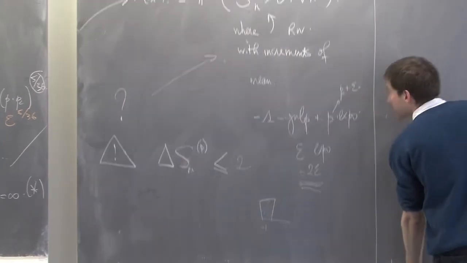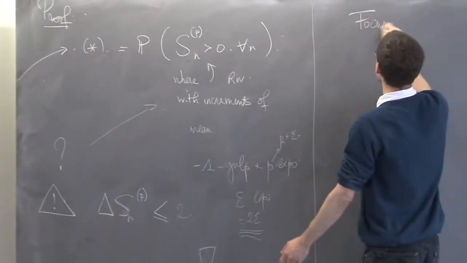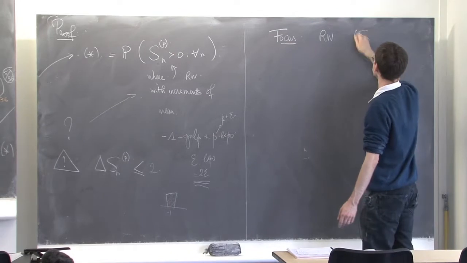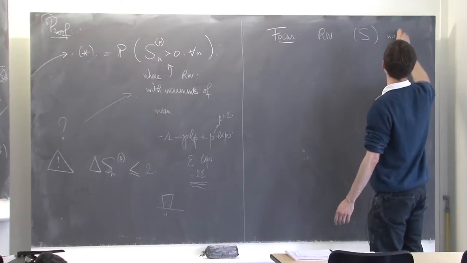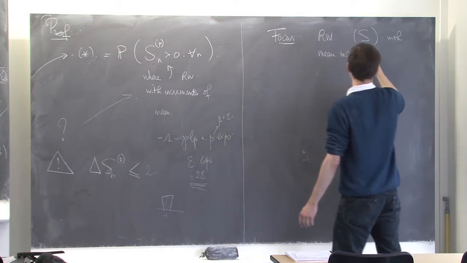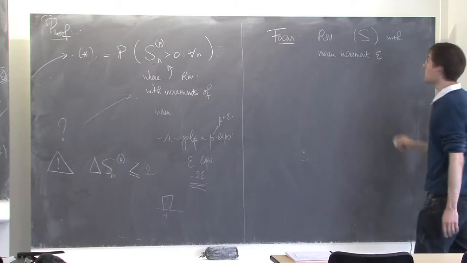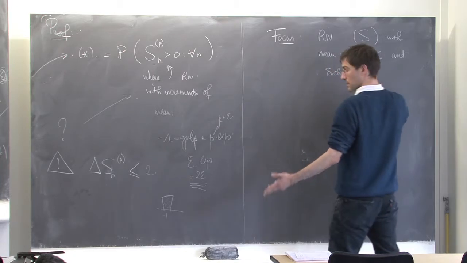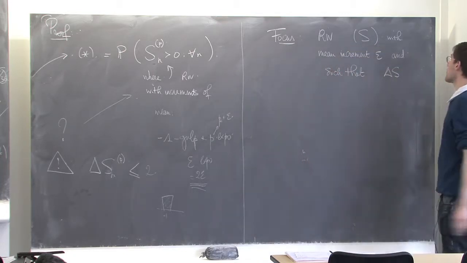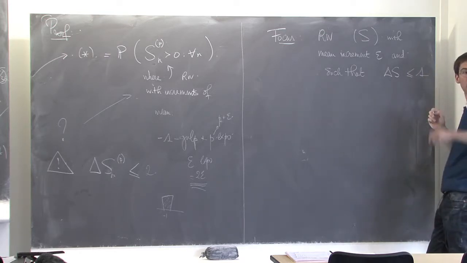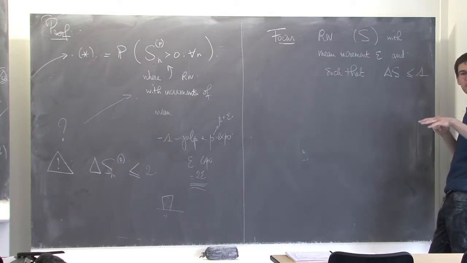So let's focus on a simpler case: random walks, which I call S, with mean increment epsilon, and such that the positive jumps of the walk are always bounded by 1. You can do up steps by 1, down steps you can go as you wish, but you cannot increase by much more than 1.